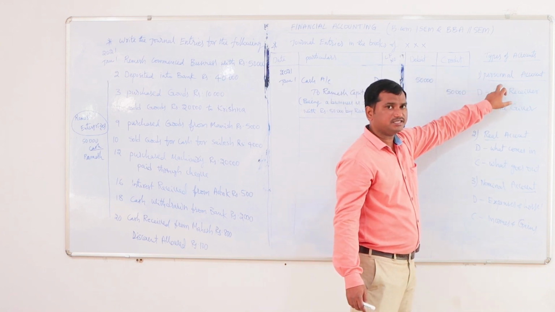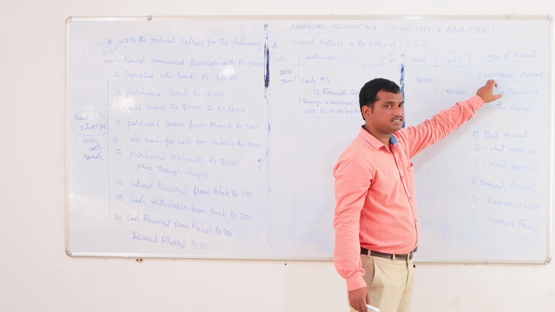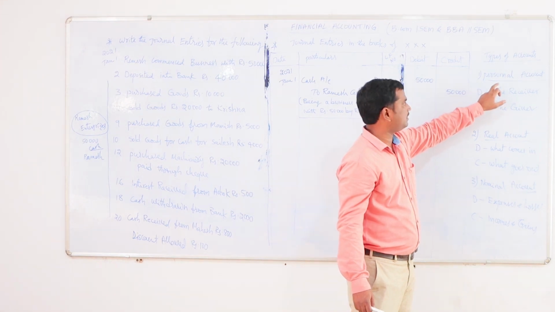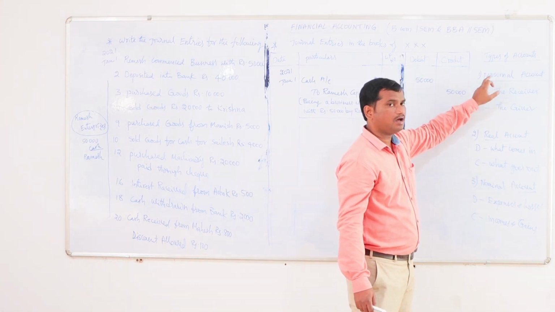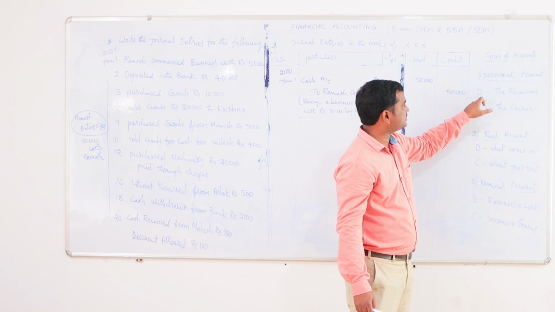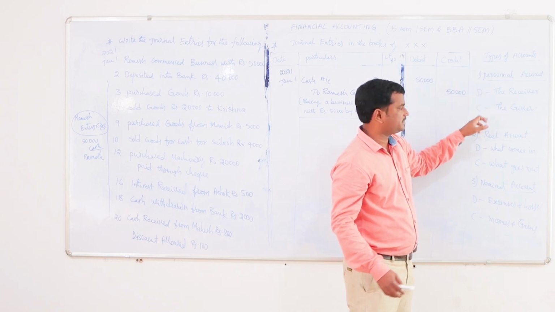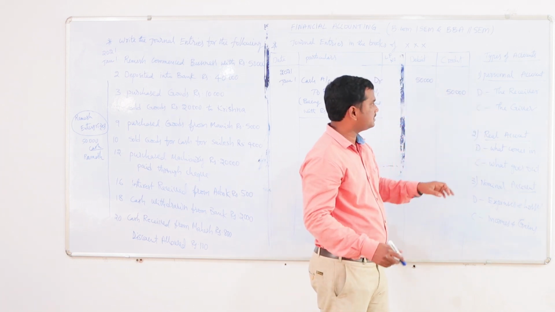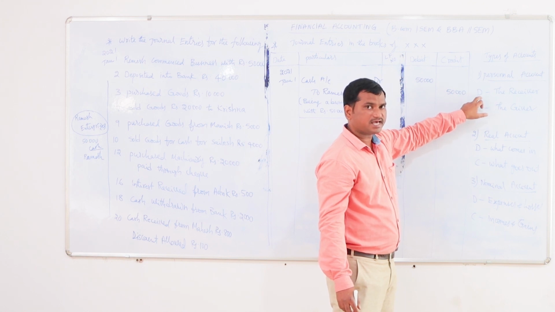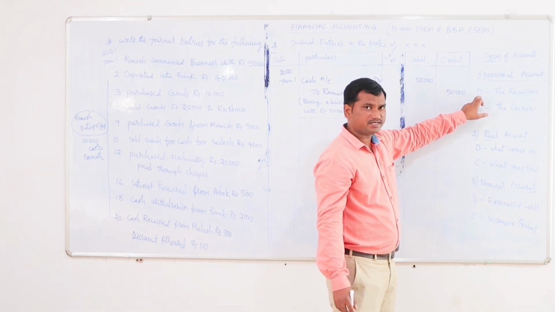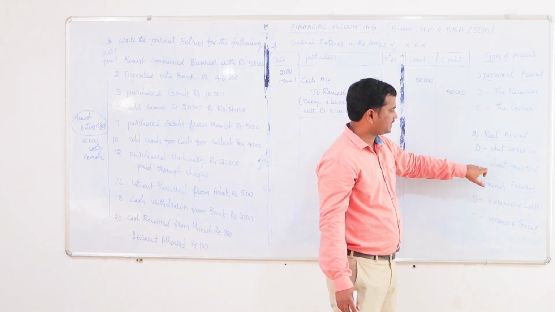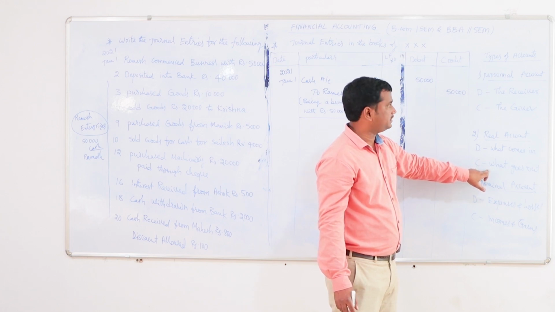Here personal account deals with the persons. So here bank is an artificial person. Bank should be treated as an artificial person. Here bank is receiving the benefit. We are depositing cash into the bank, which means the bank will be receiving the cash. So bank is the benefit receiver, and also the cash is going out from the company.